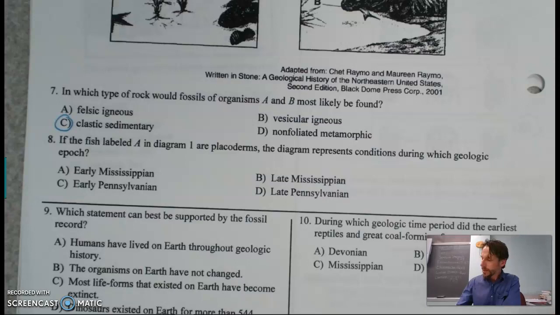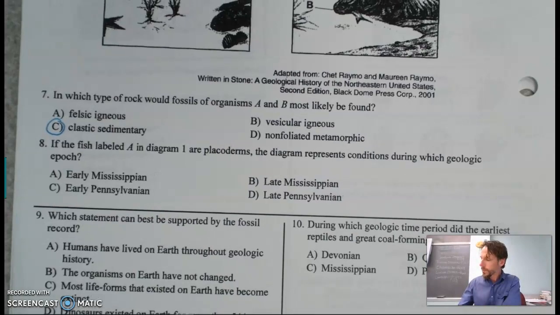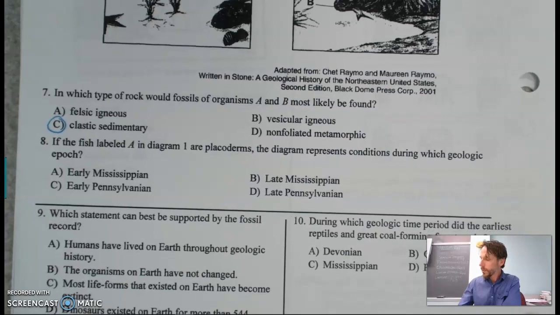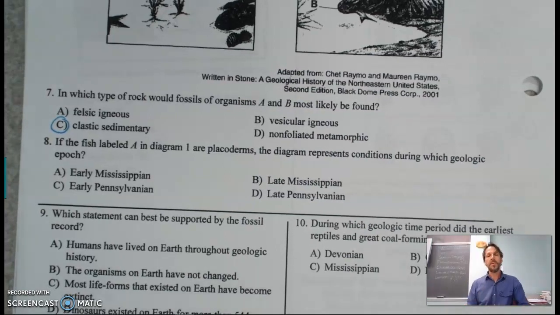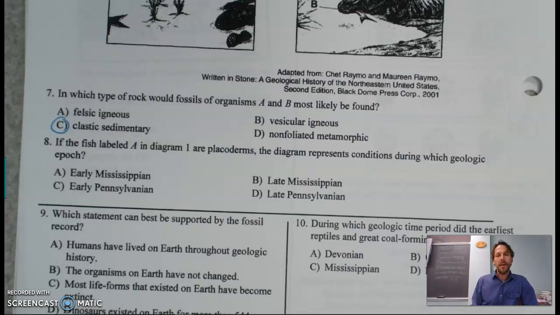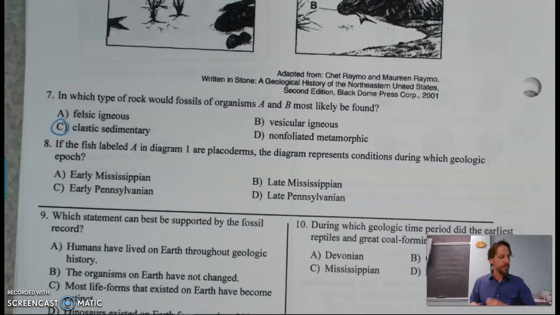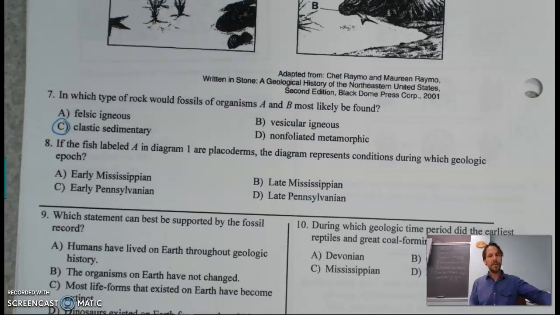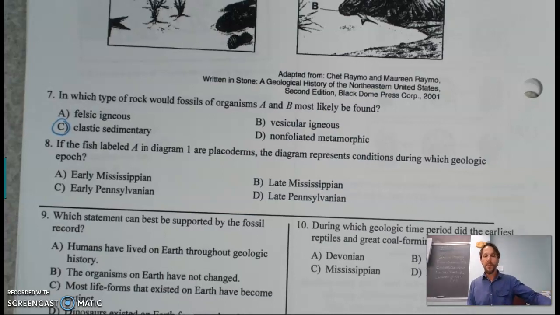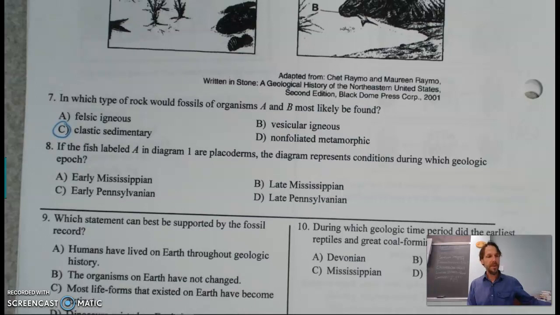If the fish labeled A in diagram 1 are placoderms, the diagram represents conditions during which geologic epoch? So really what they're saying is, what epoch were placoderms alive in. So this involves you going to the reference table, and unfortunately with that PDF you have to kind of go across the reference table here.